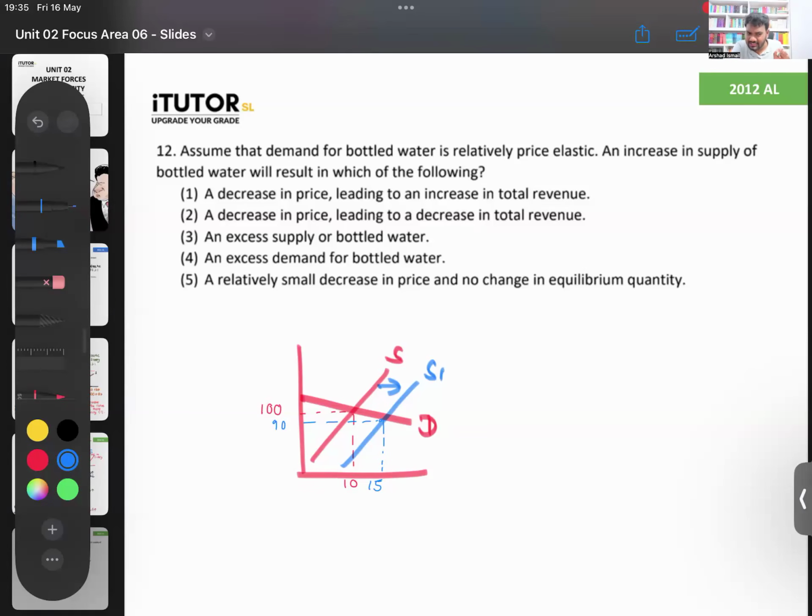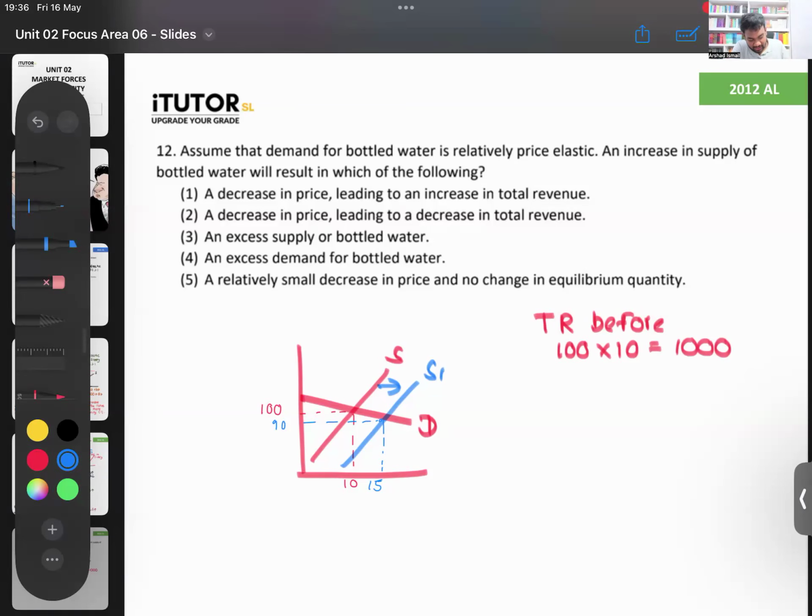So then you can tell something about total revenue as well. Based on my numbers, can you calculate and tell me the total revenue before? Earlier price was 100 rupees, they were selling 10 bottles. Earlier it is 1,000. Now these types of questions, you draw and figure out. There is no memorizing here.